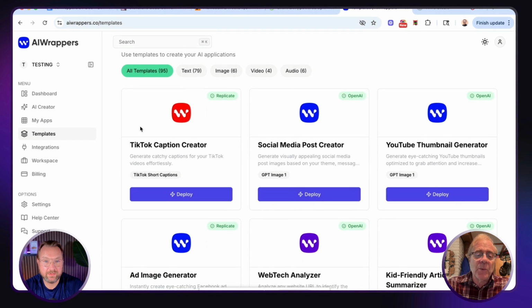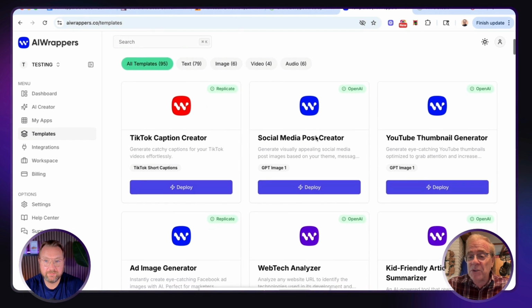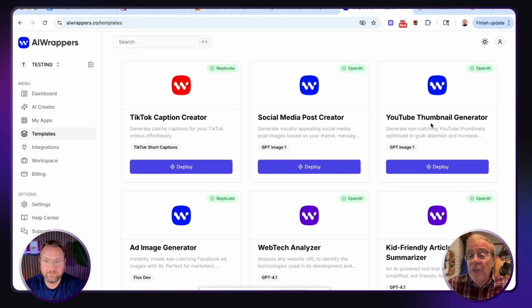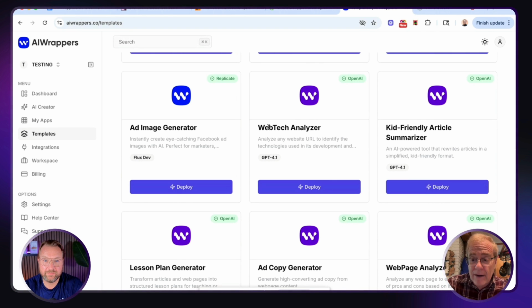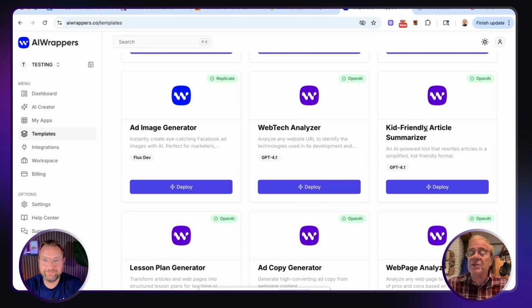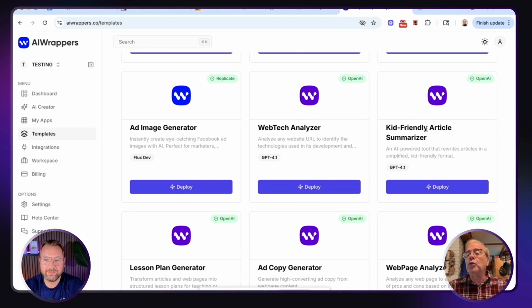So, for instance, here we have a TikTok caption creator, a social media post creator, a YouTube thumbnail creator, all these great things that AI can do, but packaged as an actual product that you can resell. This one is interesting here, the kid-friendly article summarizer. That's going to allow you, as an example, to choose what age group you are targeting.